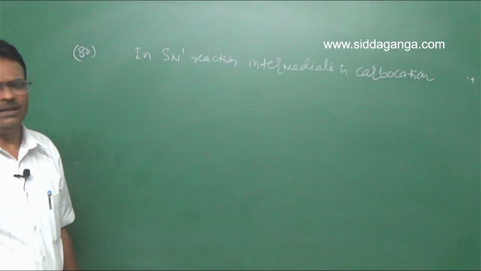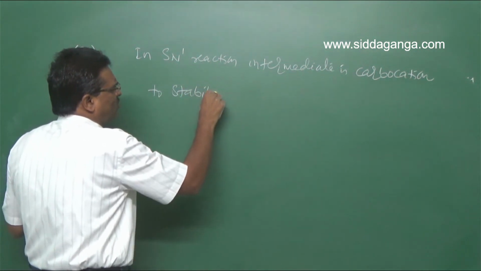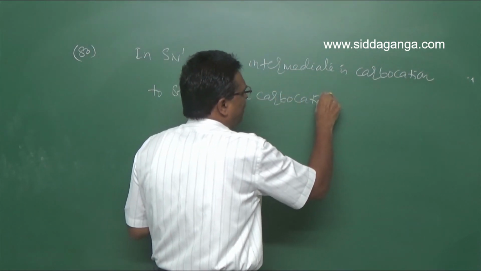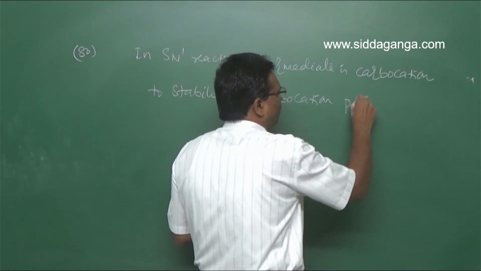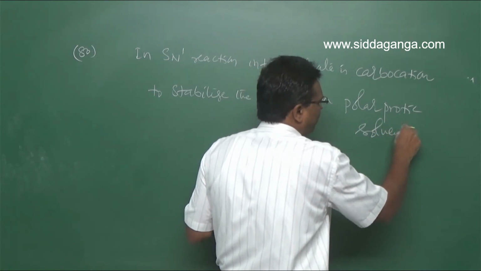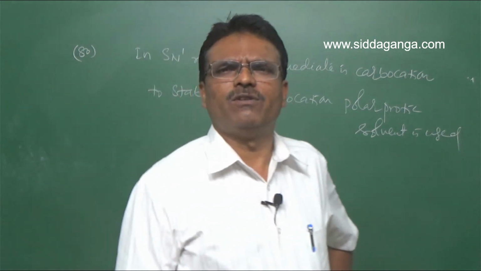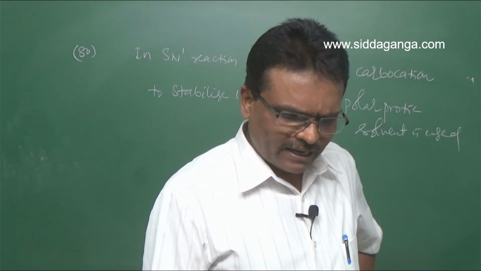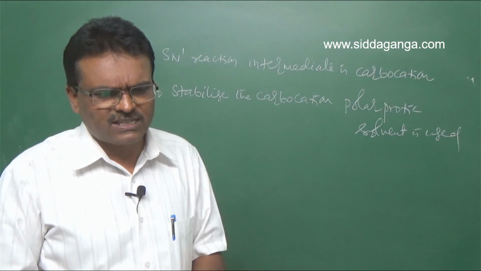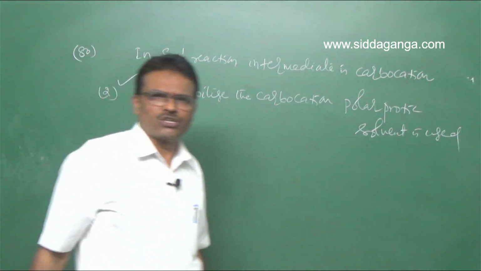To stabilize the carbocation, polar protic solvent is used. So what is the intermediate observed in case of SN1 reaction? Carbocation. To stabilize the carbocation, we use polar protic solvents. So hence the second option is right for question number 80.